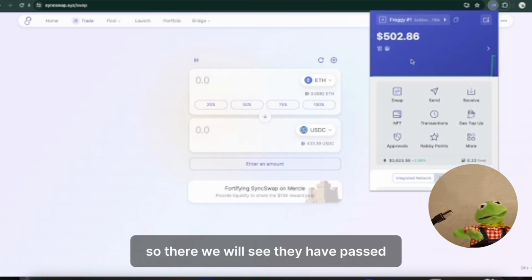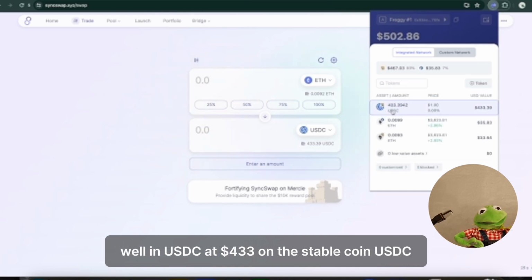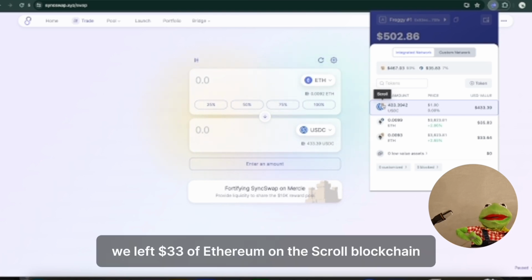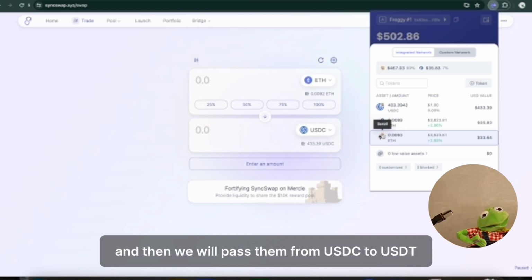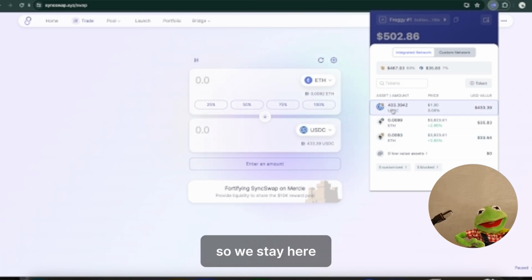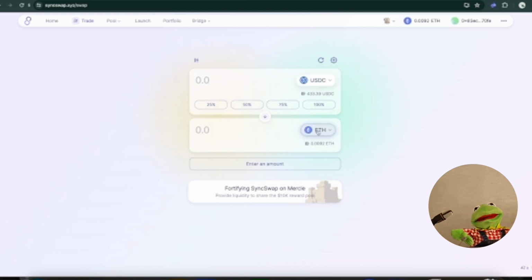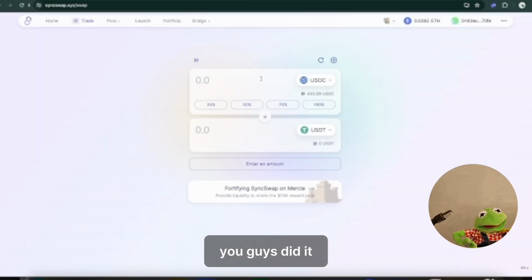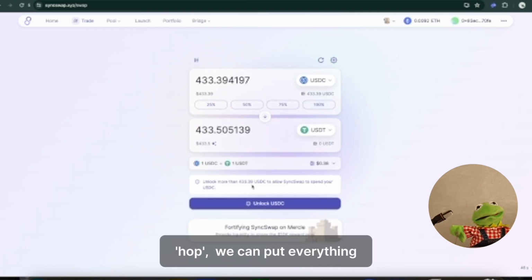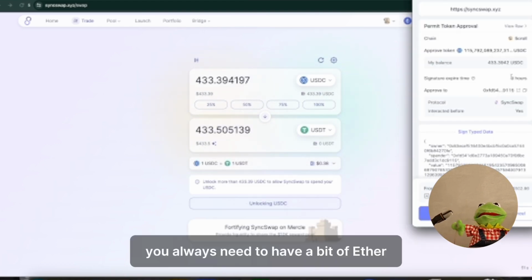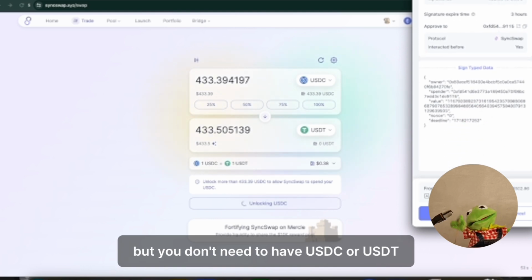So there we will see they have passed well in USDC, $433 on the stablecoin USDC, which are on the Scroll blockchain. We left $33 of Ethereum on the Scroll blockchain. And there we will pass them from USDC to USDT. So we stay here. USDC, we select USDT. Up we can put everything since the fees are taken in Ethereum. You always need to have a bit of Ether, but you don't need to have USDC or USDT.